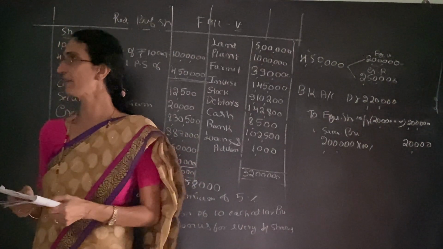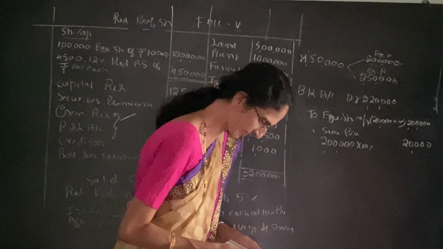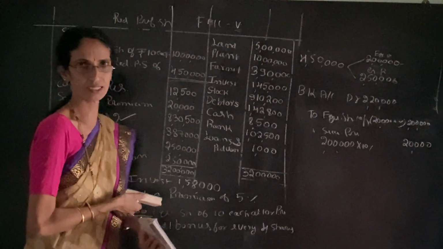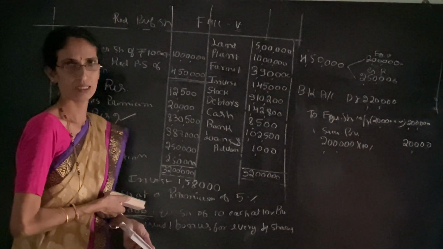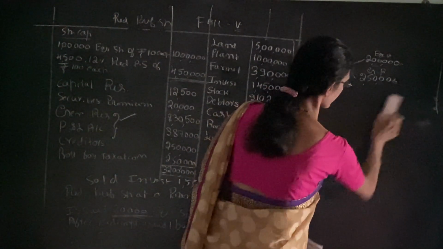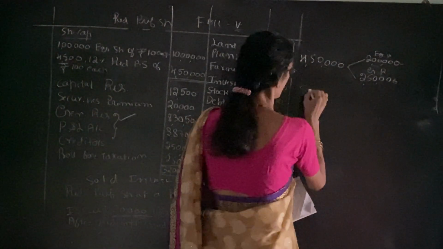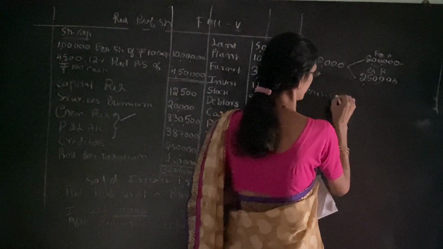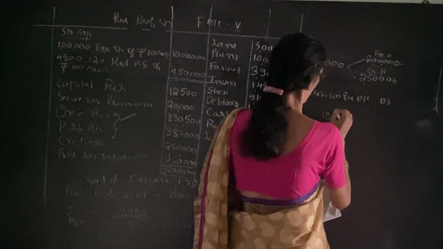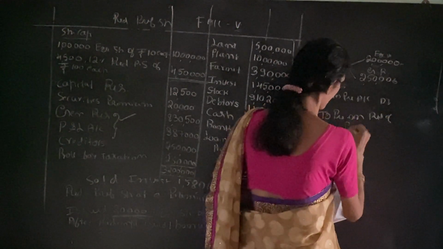Next entry is regarding the premium. Here it is given preference shares premium. So the entry is securities premium account debtor to premium on redemption of preference shares account.